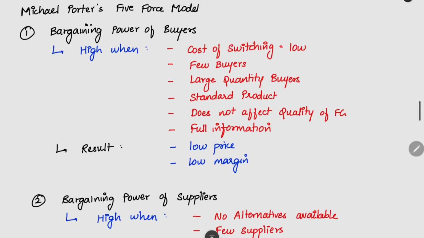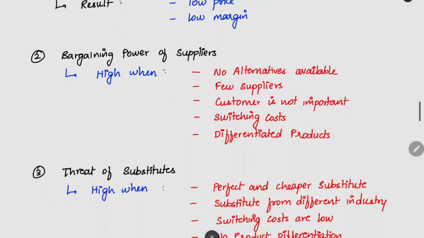Then also we cannot exert pressure on the buyer. He will have more power. As a result, what will happen? Low price. We have to keep the selling price low, and then we will have a low margin, low profit.